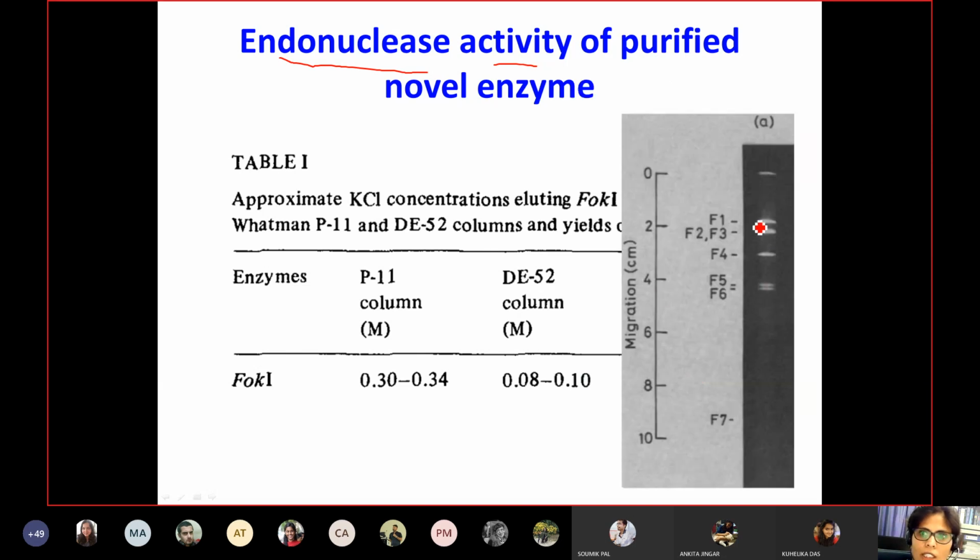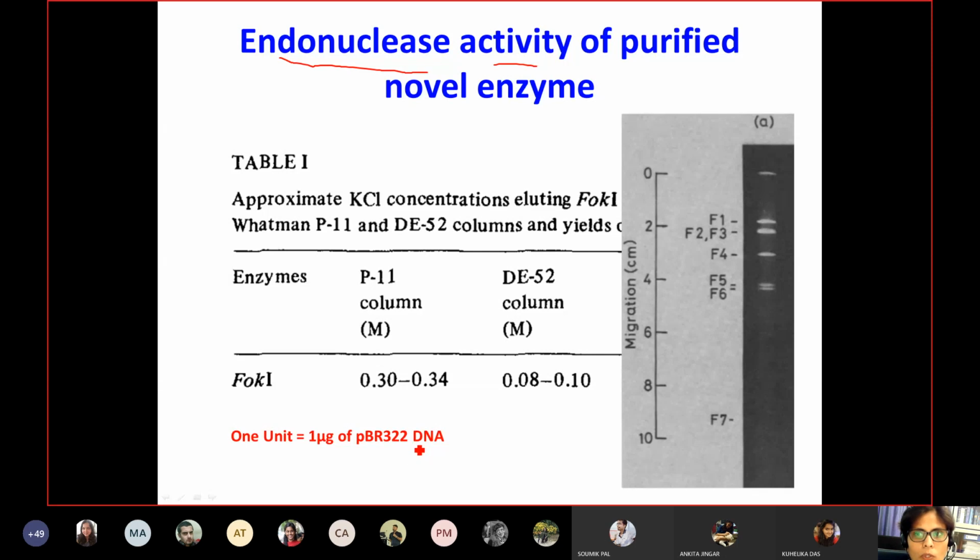What you see here in the number of bands is that these proteins were able to cut a particular substrate, plasmid AO2, into different fragments, starting from 1, 2, 3, 4. So they were able to show that this has nuclease activity, and also they were able to define the unit, that means how much protein is sufficient to cut 1 microgram of plasmid pBR322 DNA. So till here they were fine.